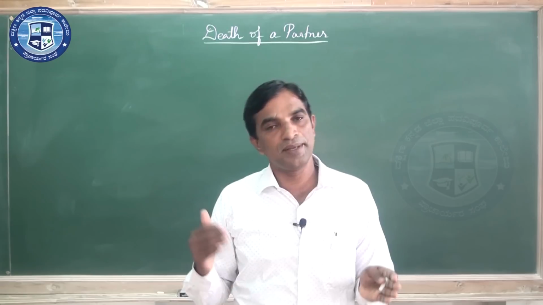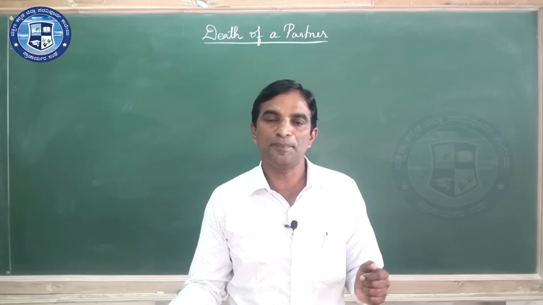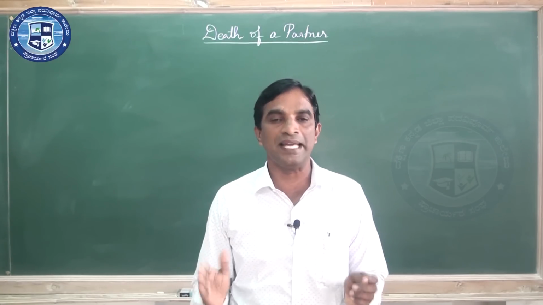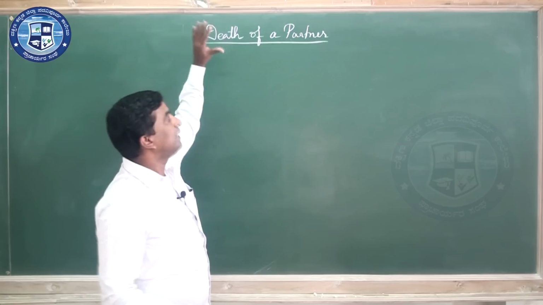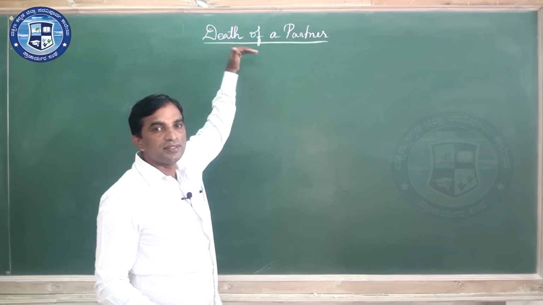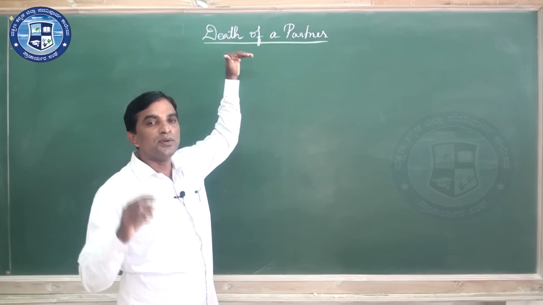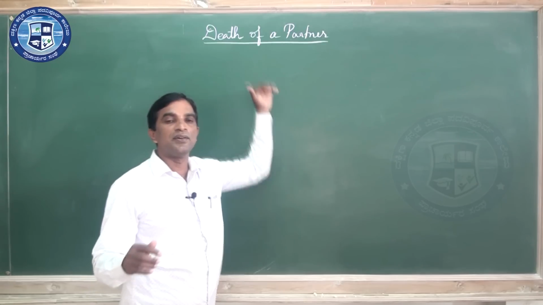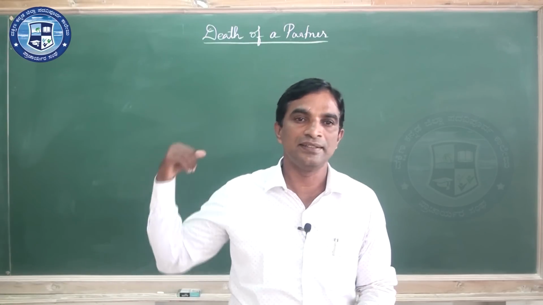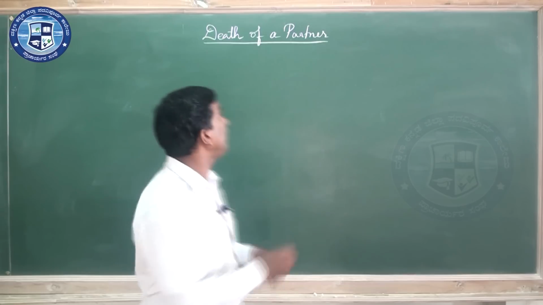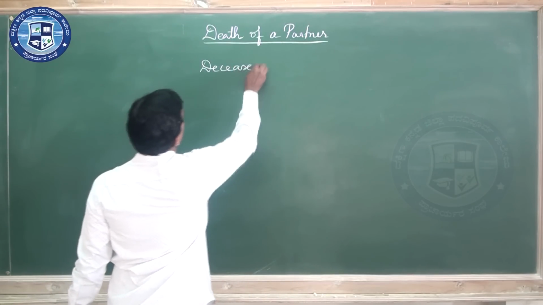In the case of retirement, the partnership firm will be paying to the retiring partner directly, whereas during death, they cannot pay to that particular partner. We have to pay or settle to the legal representatives of these partners, and we call these partners deceased partners.